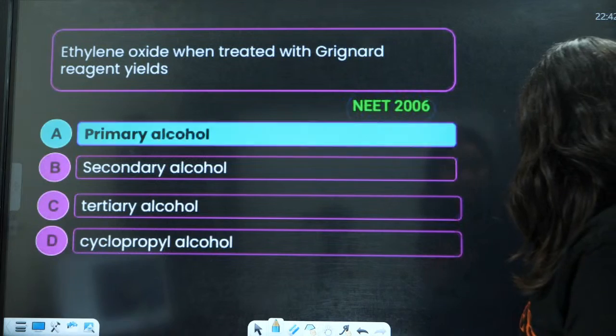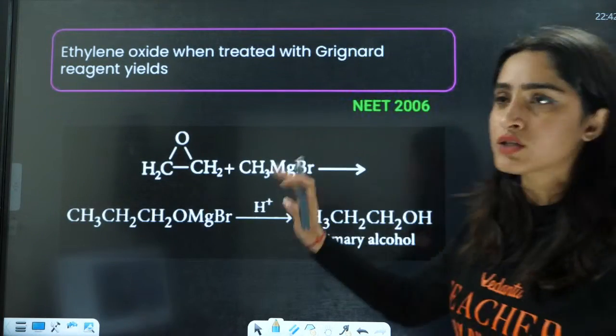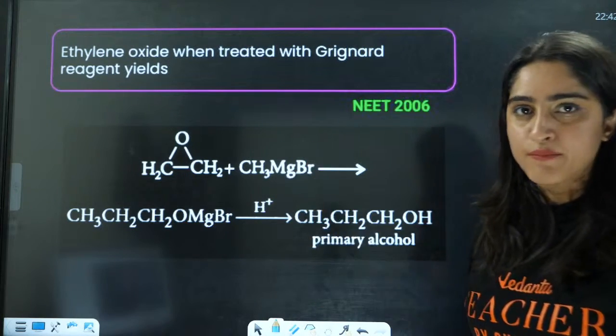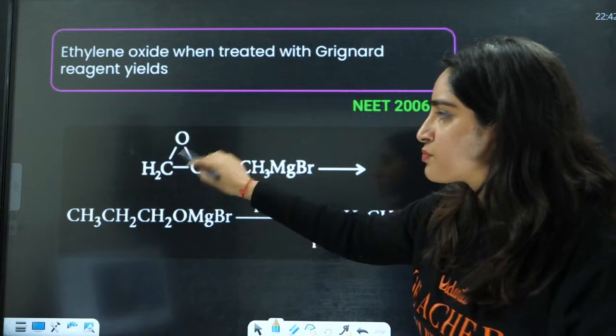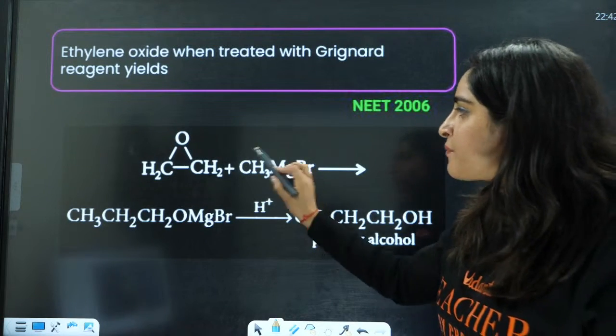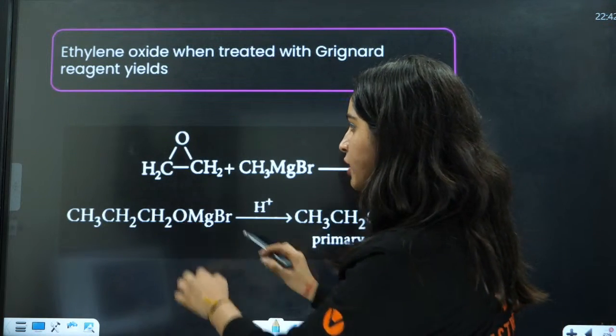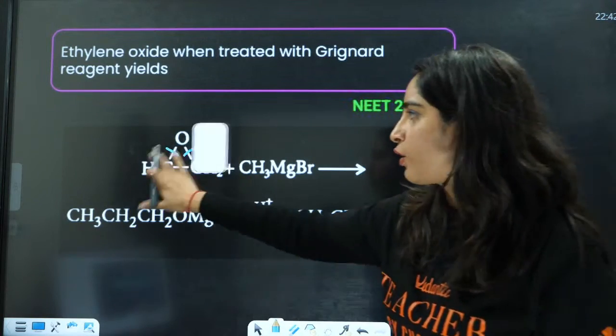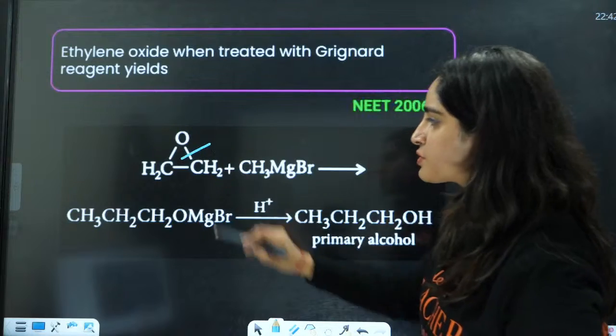So if you have ethylene oxide, and you treat this with CH3MgBr, again, what is going to happen? This bond will be broken down. The more stable carbocation will be formed here, right? But this is symmetrical, so either you can break this or you can break this. Totally your choice. Okay, so this bond will be broken down.